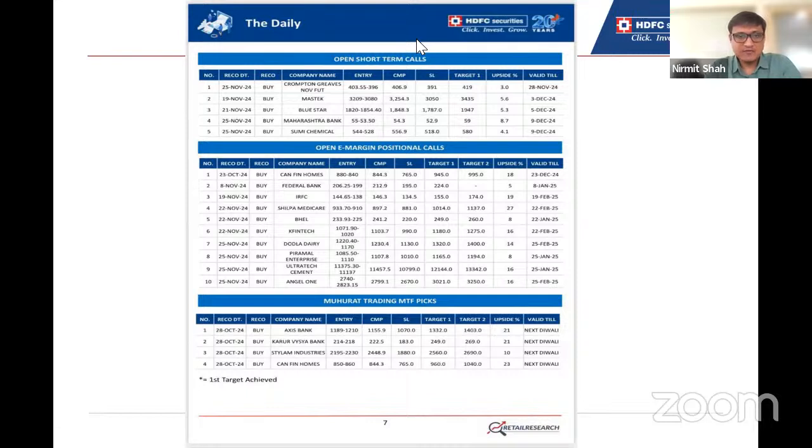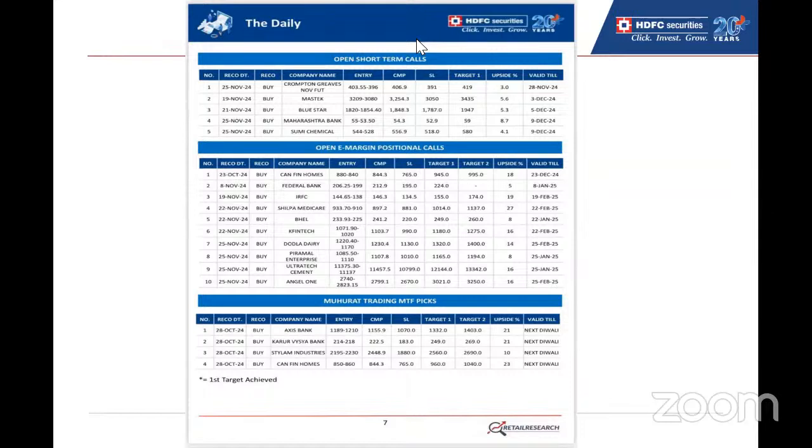I am switching off my cam for a better viewing experience, and I will switch my screen to the InvestRight application. I will take one more minute.